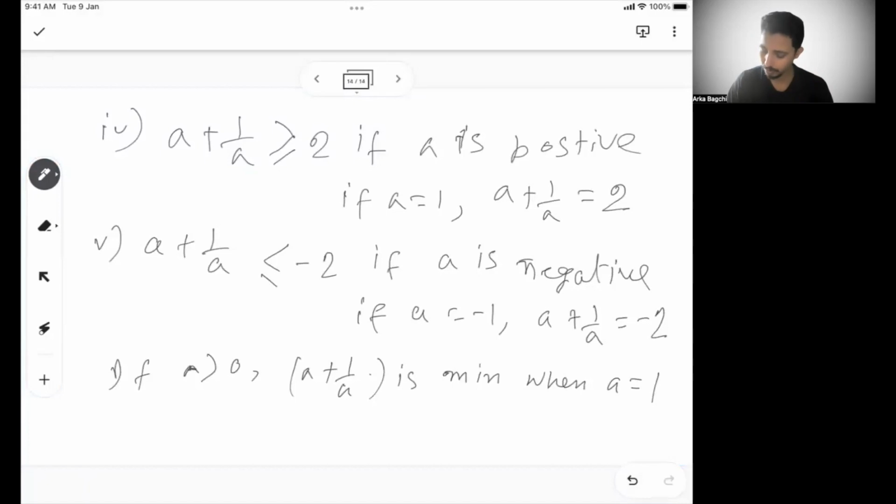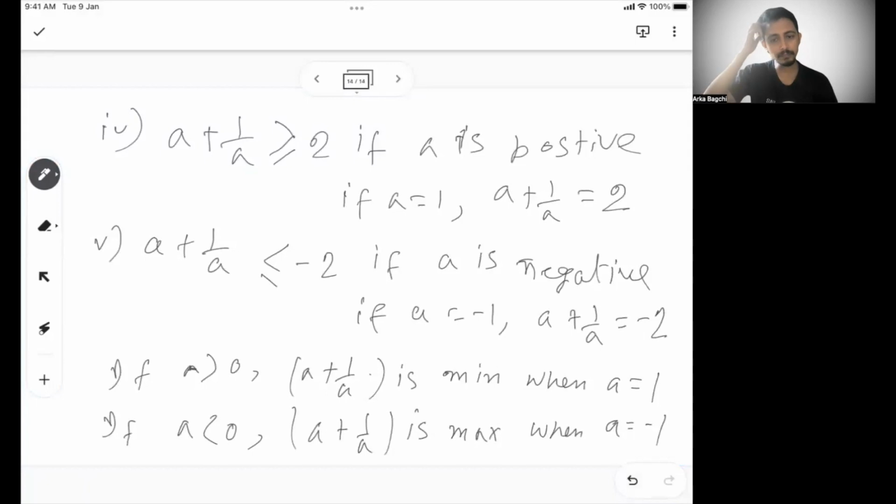Similarly, if A is less than 0, A plus 1 by A is maximum when A is equal to minus 1, because minus 2 is the maximum value and all other values are less than that. So these are very important types of problems that you need to understand.